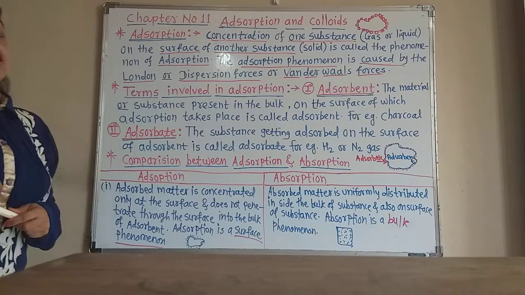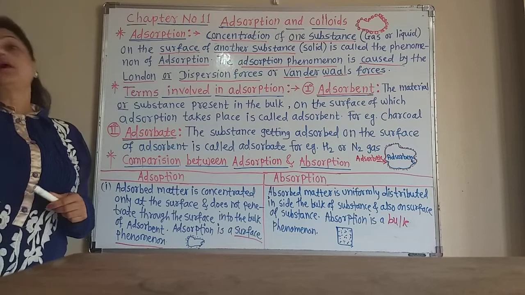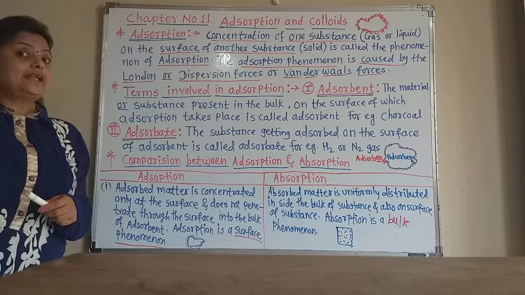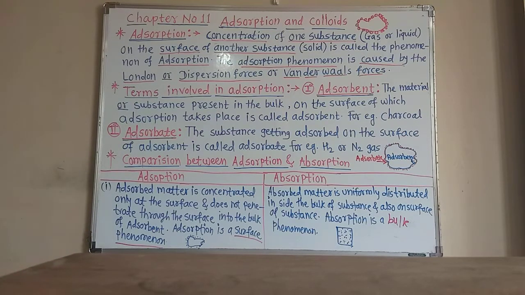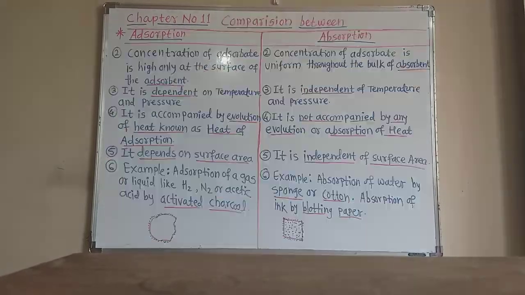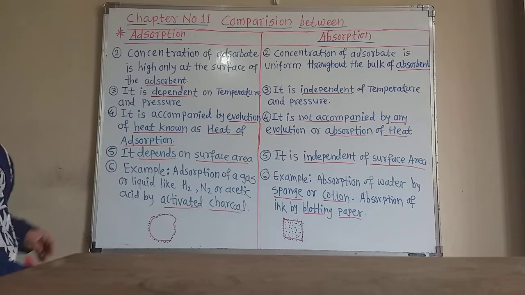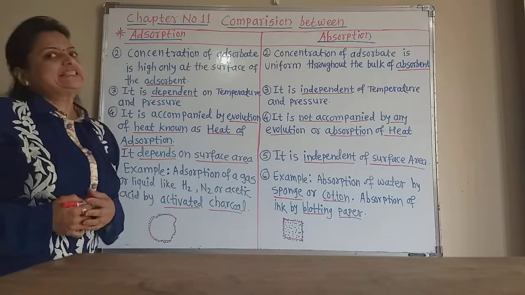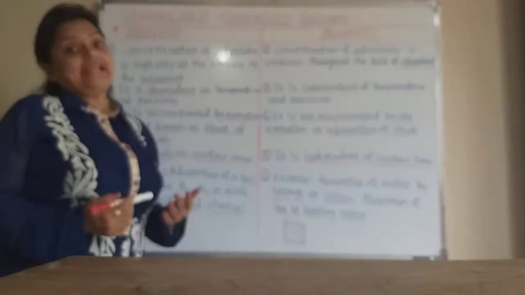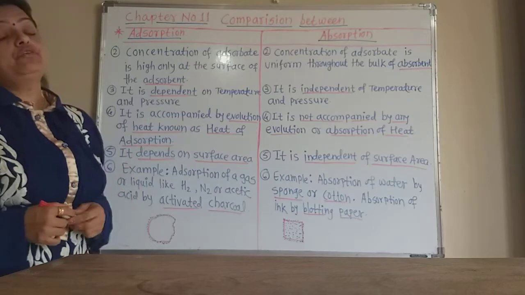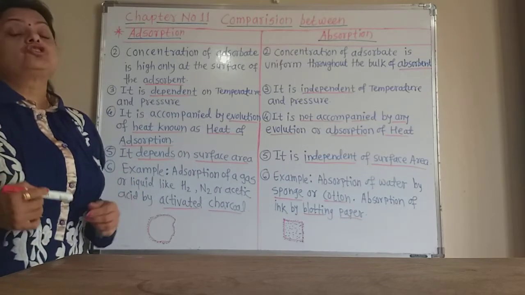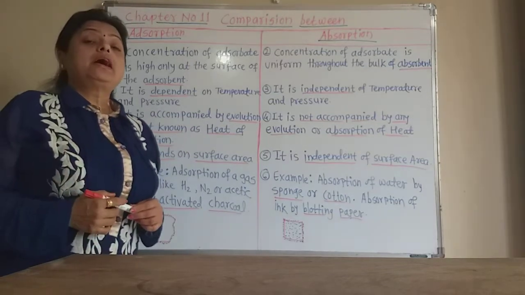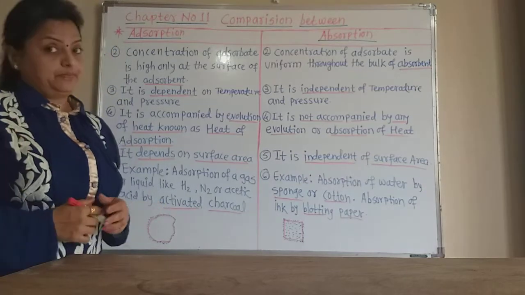Let us learn another point which compares adsorption and absorption. So pay attention again to the blackboard. Now we are learning the comparison or difference between adsorption and absorption. The first point we already learned: adsorption is a surface phenomenon and absorption is a bulk phenomenon.